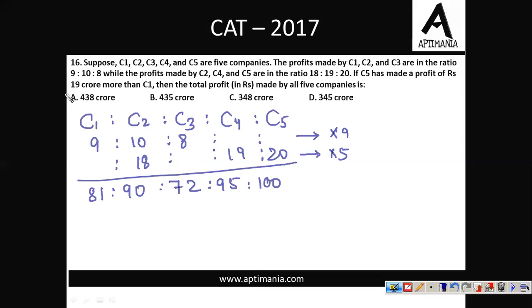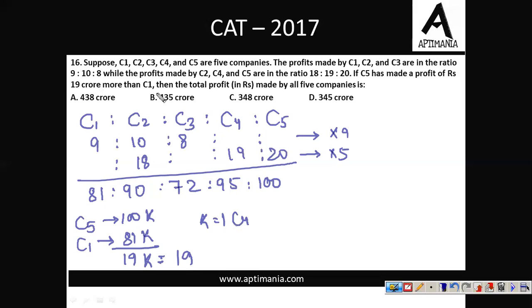Okay. Further, it is given that C5 has made a profit of 19 crores more than C1. So C5 ka profit is 100k, C1 ka profit is 81k. Their difference is 19k, which is equals to 19 crores. So k equals to 1 crore. Right. What further it's given to you? You have to calculate the total profit made by all the 5 companies.